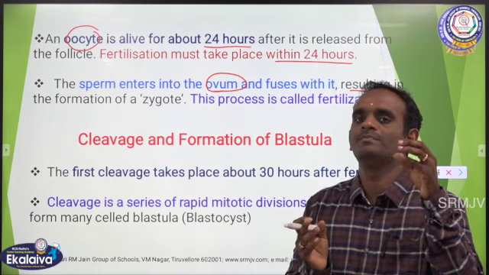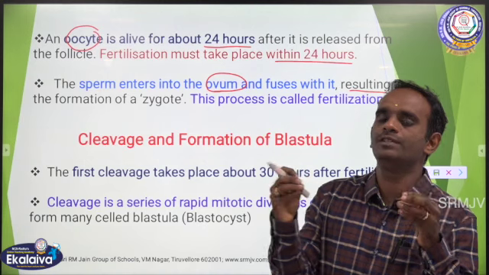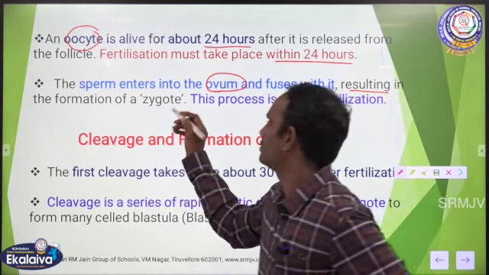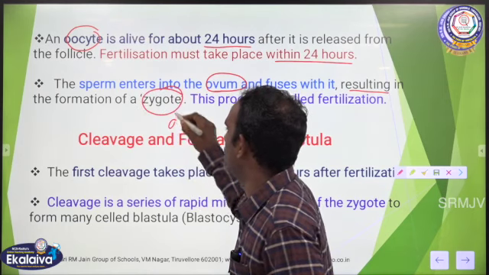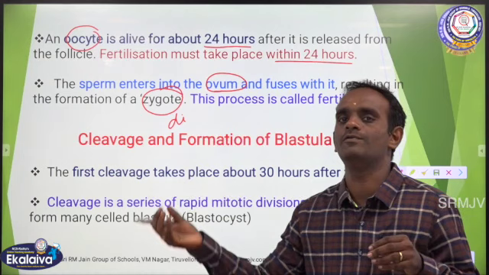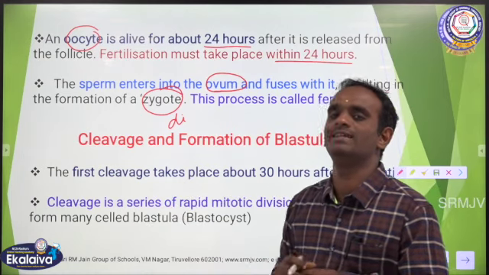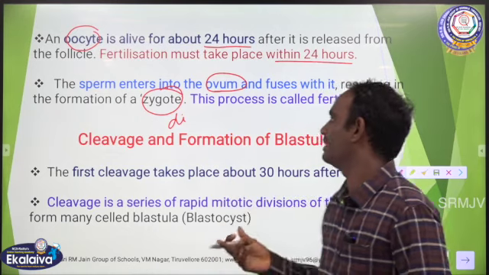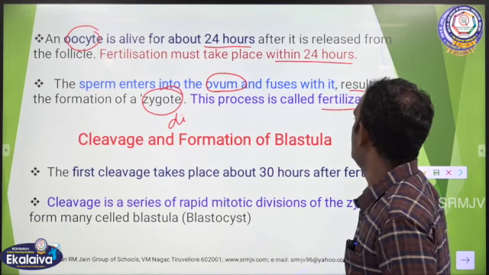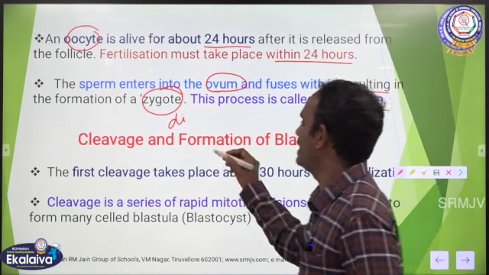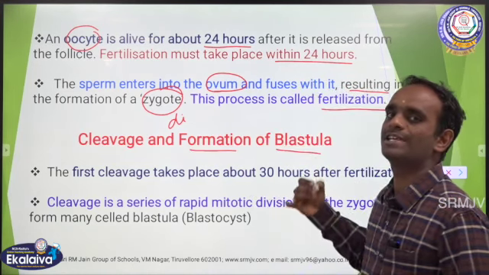The sperm, the male gamete, fuses with the female gamete to form a single cell called the zygote. It is diploid in nature. The haploid sperm fuses with the haploid ovum to form a diploid cell called the zygote. The other name for zygote is fertilized egg. This process is called fertilization. The next step is cleavage and formation of the blastula.